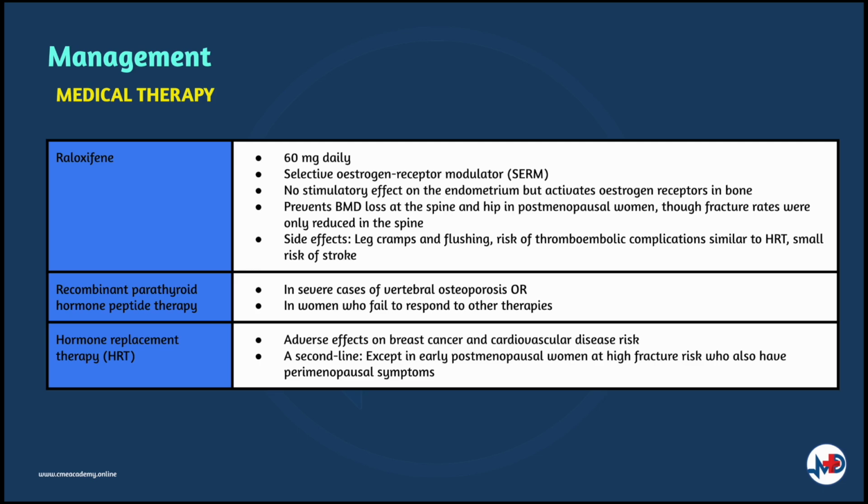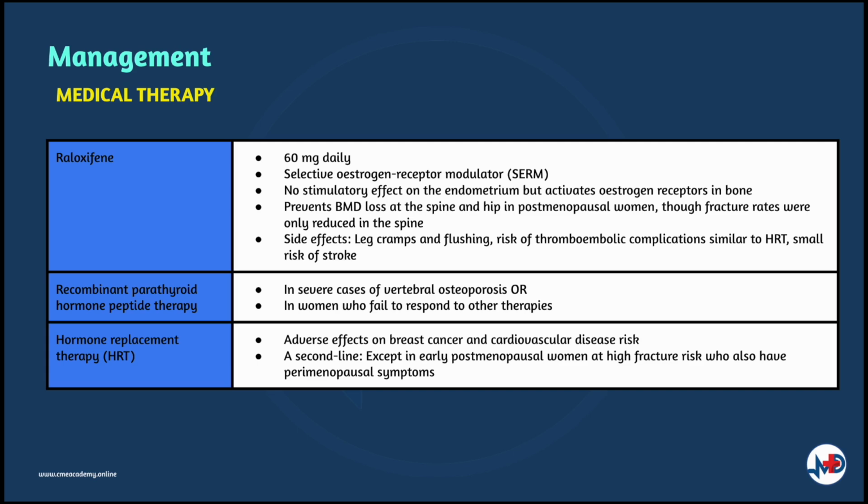It has no stimulatory effect on the endometrium, but it activates estrogen receptors in the bone. It prevents bone mineral density loss at the spine and hip in postmenopausal women, though fracture rates were also reduced in the spine. Leg cramps and flushing may occur, and the risk of thromboembolic complications is also increased to a degree similar to that seen with hormone replacement therapy. Its use is associated with a small increase in the risk of stroke.